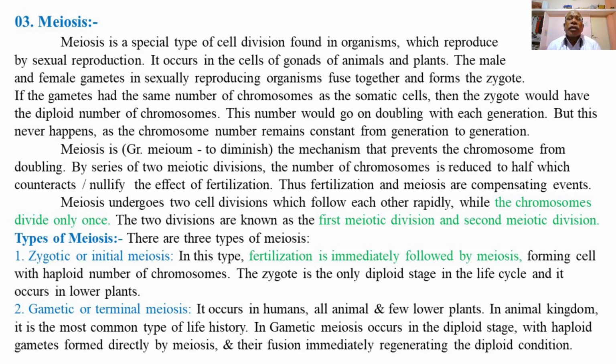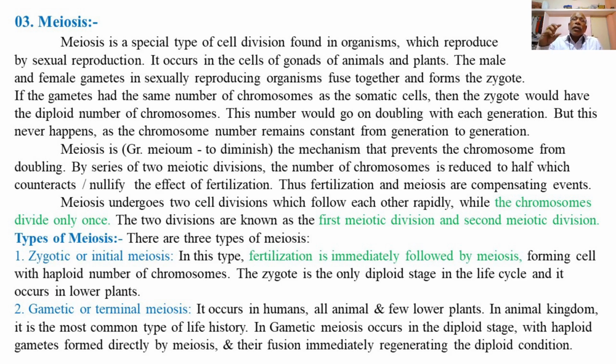Meiosis is a special type of cell division found in organisms which reproduce by sexual reproduction. It occurs in the cells of the gonads of animals and plants. The male and female gametes in sexually reproducing organisms fuse together to form the zygote. If the gametes had the same number of chromosomes as the somatic cells, then the zygote would have double the diploid number of chromosomes, and this number would go on doubling with each generation. But this never happens, as the chromosome number remains constant from generation to generation.